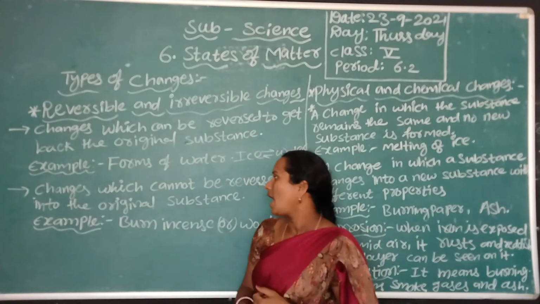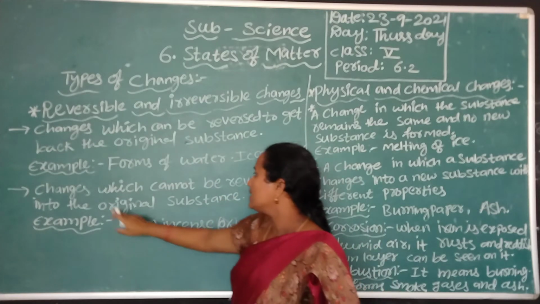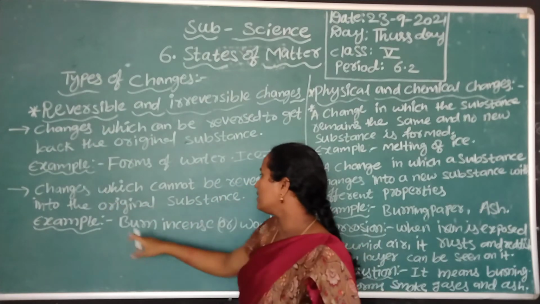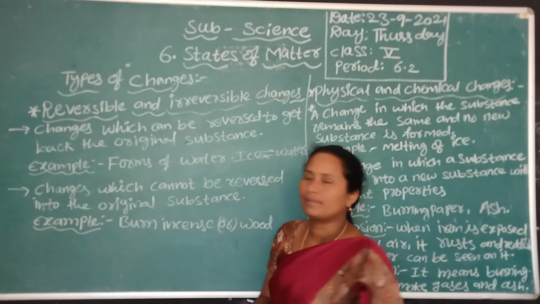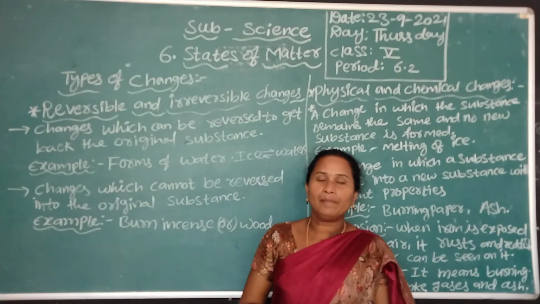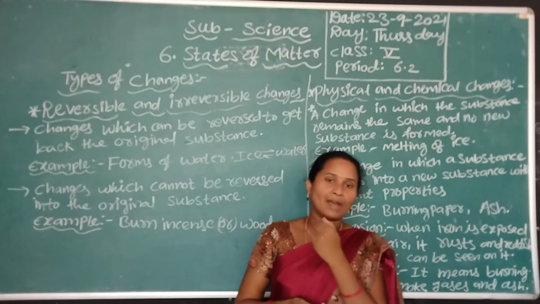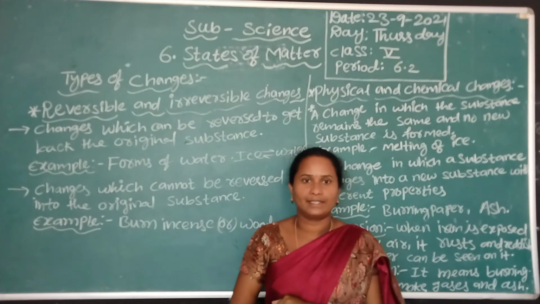And now irreversible changes. These are changes which cannot be reversed into the original substance. When we melt ice we get water, and when we freeze water we get ice.